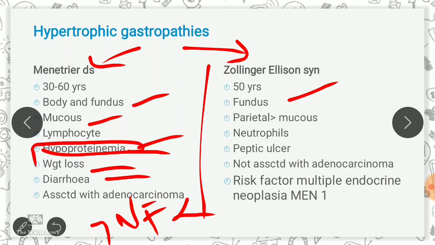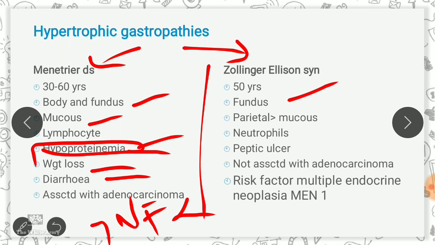It may lead up to 3 to 5 folds increase in the number of parietal cells. There is hyperplasia of mucosal neck cells also because of this increased gastric acid secretion.